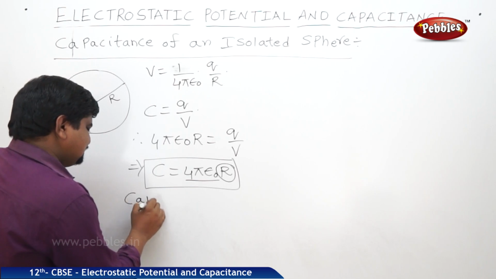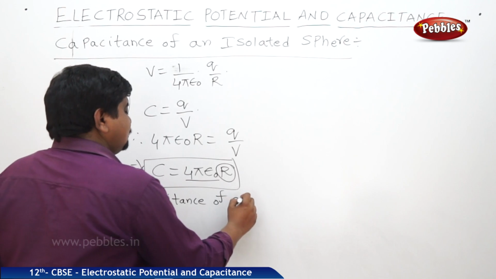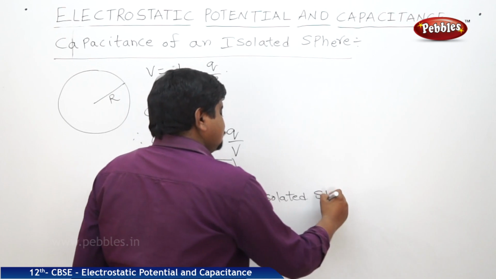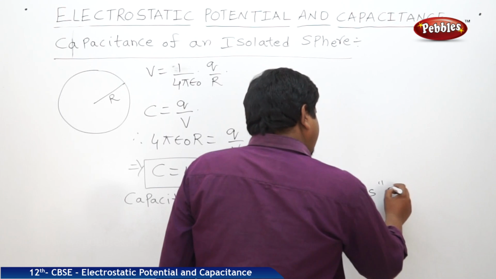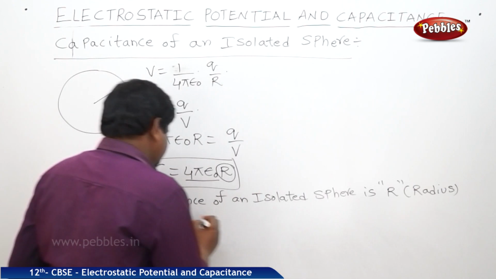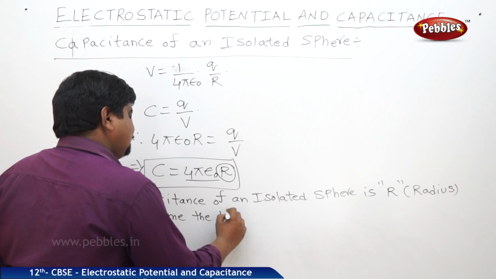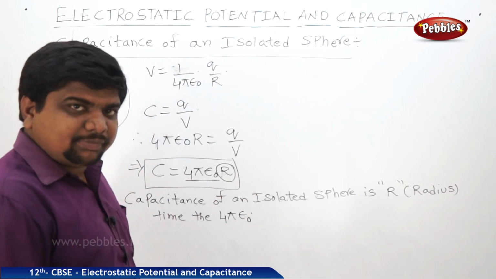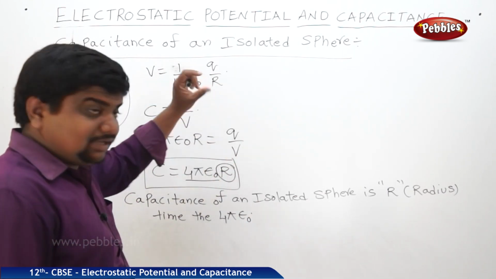So capacitance of an isolated sphere is R times, R is nothing but radius, times the 4 pi epsilon naught. 1 by 4 pi epsilon naught is equal to 9 into 10 power 9. 4 pi epsilon naught is equal to 1 by 9 into 10 to the power of 9. This is the capacitance of an isolated sphere.